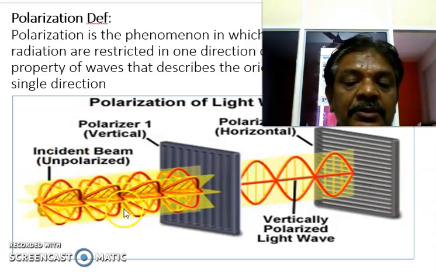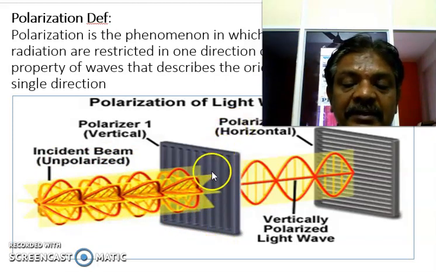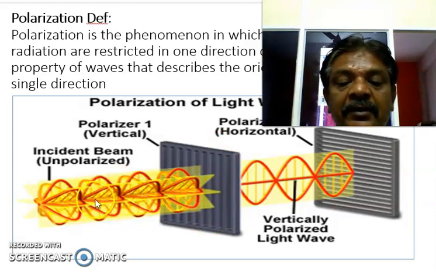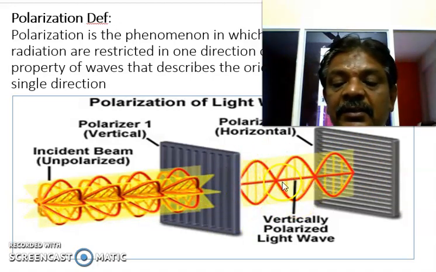If you allow this normal light through a plane which has only vertical slits, then the light that passes through the vertical slit has the horizontal component stopped. The yellow component is completely stopped, and only the red component remains. The red component of vibration is present in this direction, and this is called polarized light, where the one directional vibration of light is present.